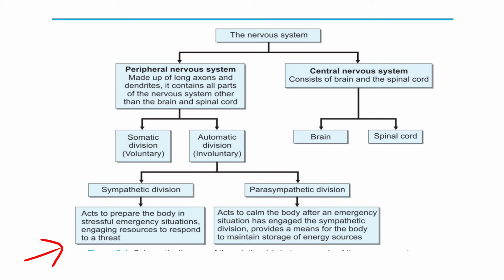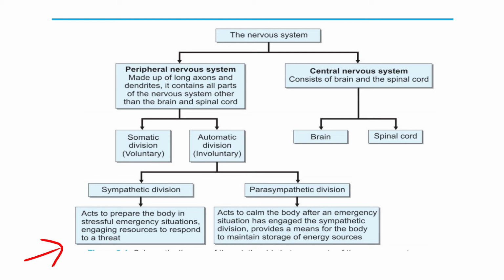Parasympathetic nervous system acts to calm the body after an emergency situation. Once the sympathetic nervous system has been stimulated, after that emergency situation resolves, the parasympathetic nervous system will make the body come back to its normal functioning.